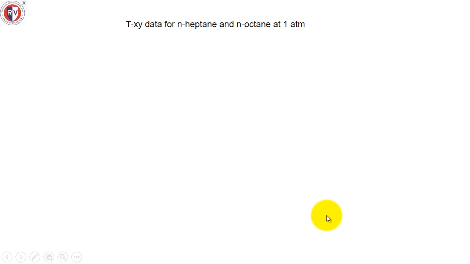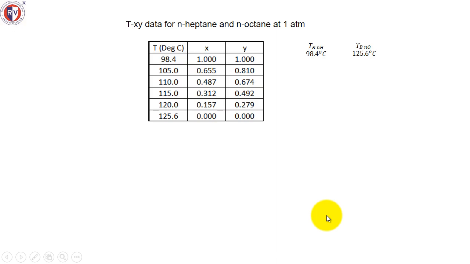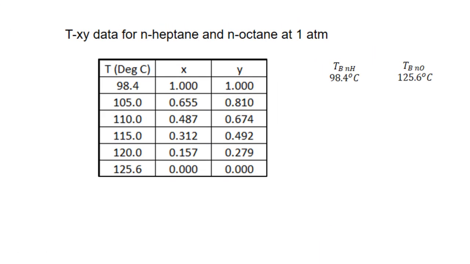Now let us understand TXY data and what the diagram is and what the various features in this TXY diagram are. The TXY diagram that I am going to show you is of normal heptane and normal octane, and this TXY data is for 1 atmospheric pressure. So this is the data.